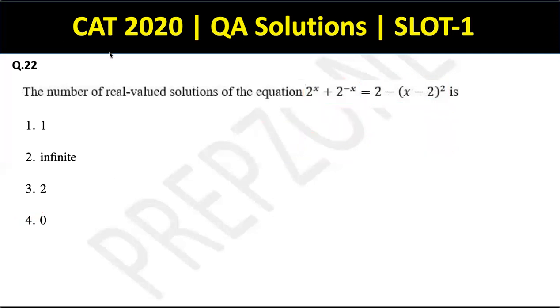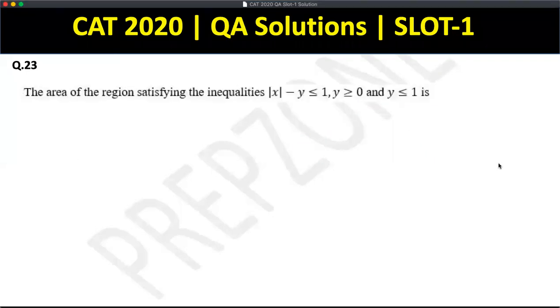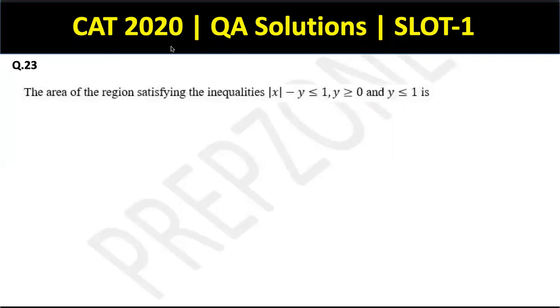Question number 23 now, guys. The area of the region satisfying the inequalities. Okay, inequalities also features in now. But these are relatively simple inequalities, right, guys? Not really too difficult. So let's say if I form the graph, this y greater than or equal to 0 means anything above the x-axis. Y less than or equal to 1 means this line. इससे नीचे नीचे चाहिए मुझे. So ये वाला region चाहिए बस.